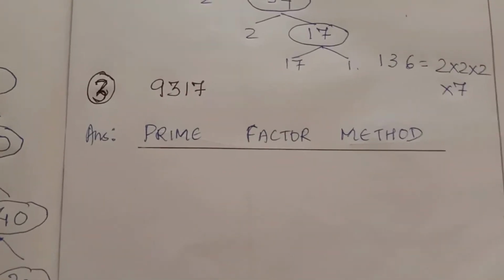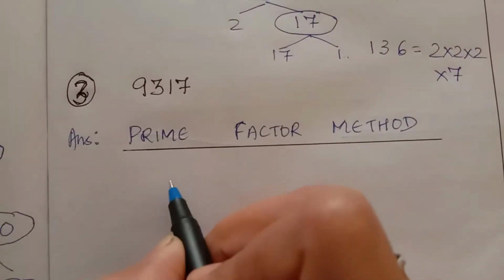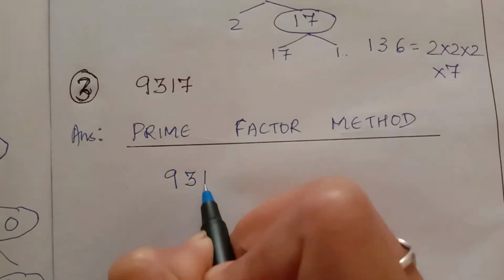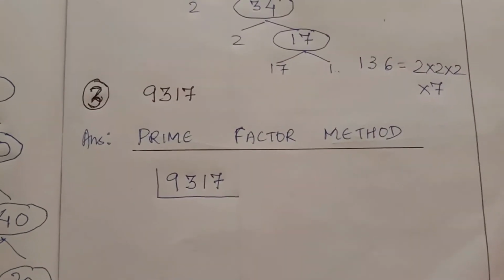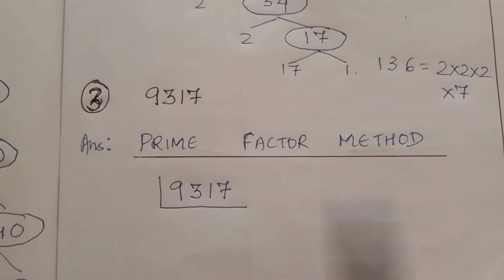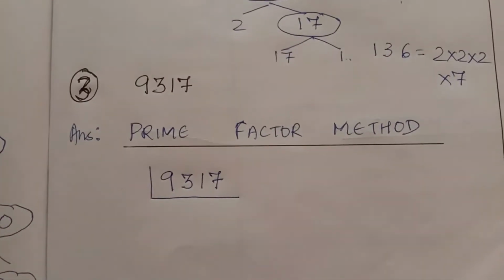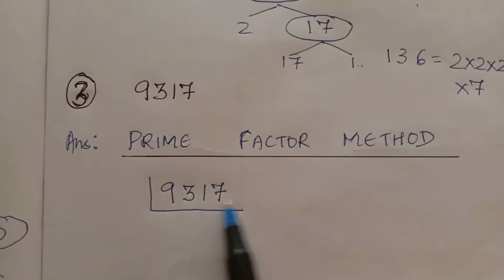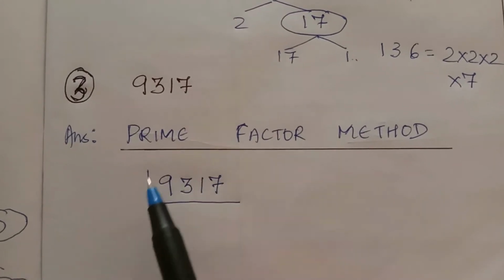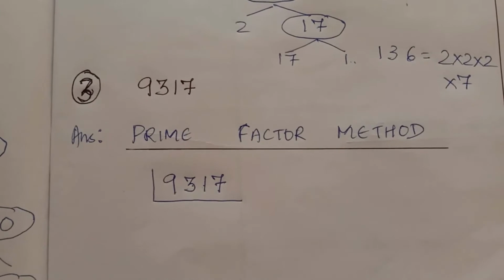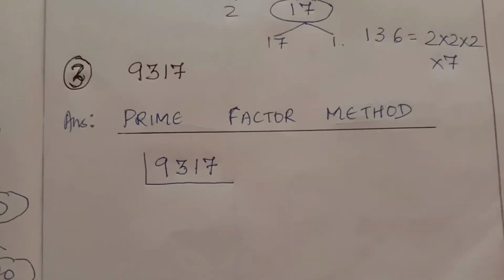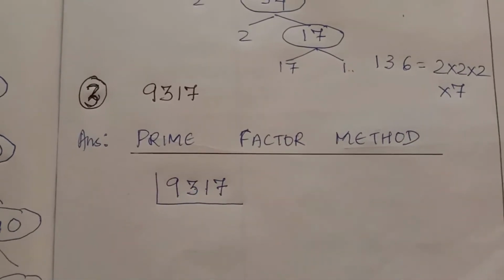Now next is question number 3. So here the number is a 4-digit number, 9317. You have to use a divisibility rule. So 3 cannot divide this, because to check whether the number is divisible by 3 or not, you have to add the digits. On addition, 9 plus 3 is 12, plus 1 is 13, 13 plus 7 is 20. So 20 is not divisible by 3. That means you don't have to try with 3. 3 can't divide this number.